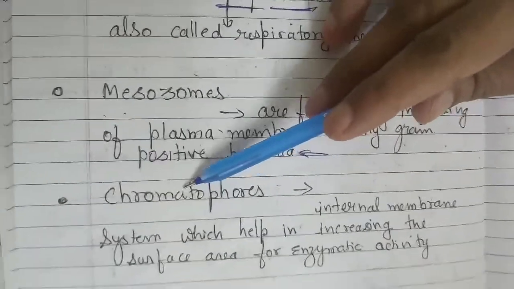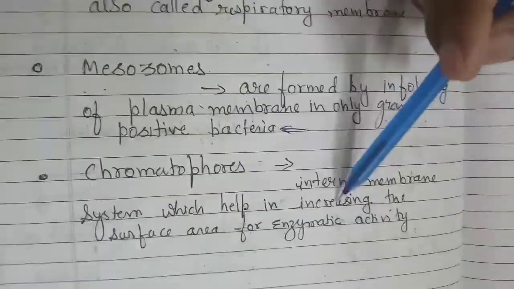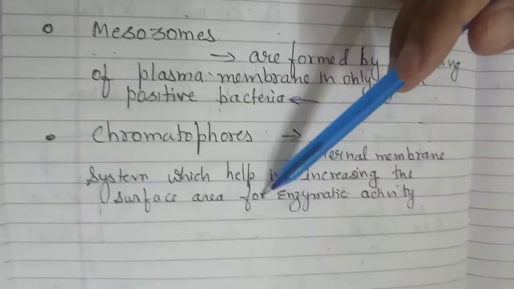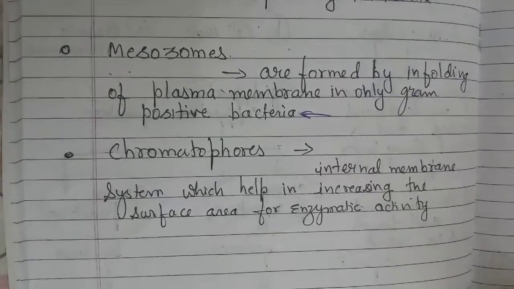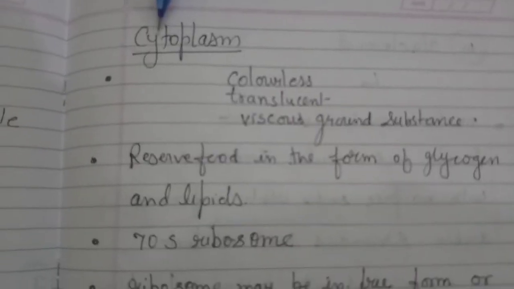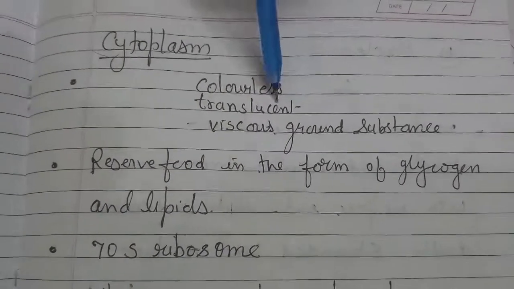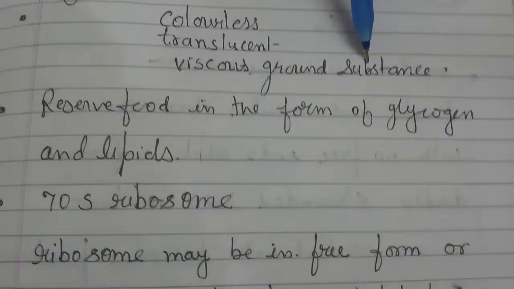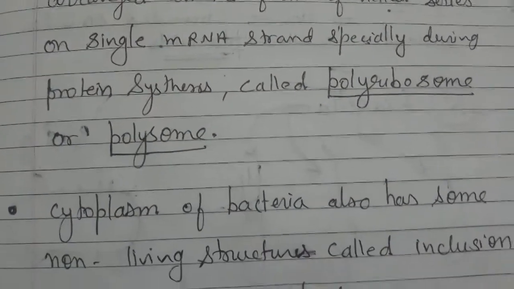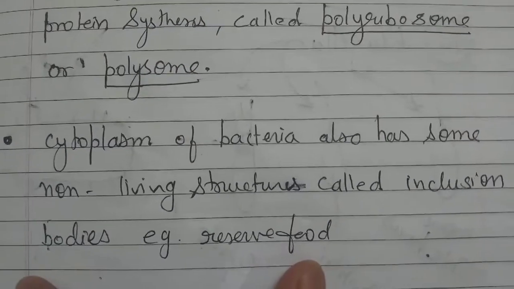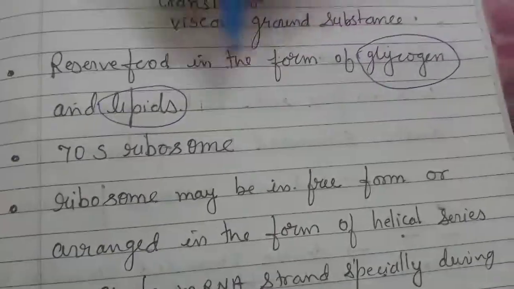Then we find some chromatophores. This is the internal membrane system which helps in increasing the surface area for enzymatic activity. Sometimes they have pigment and show a different color. Next, cytoplasm. Okay, bacteria have a colorless, translucent, viscous ground substance. This is the cytoplasm. Reserve food is in the form of glycogen. You can note this down, glycogen and lipids. So reserve food is in the form of glycogen and lipids.